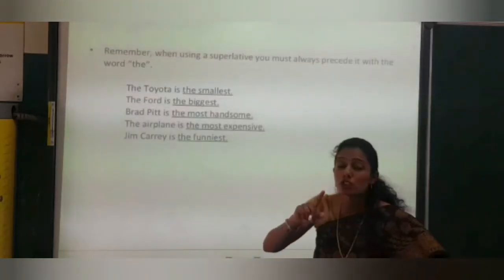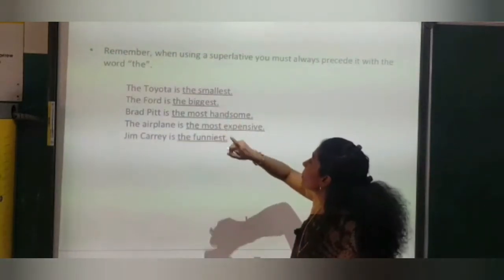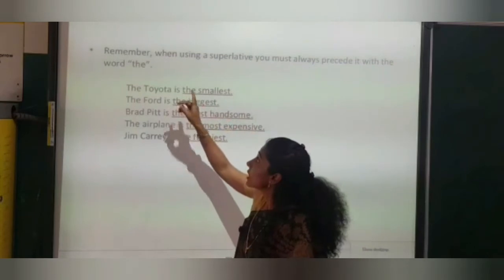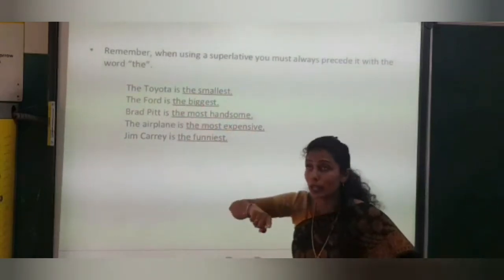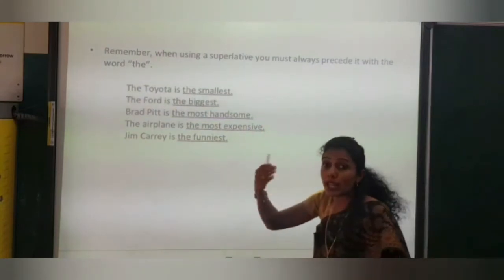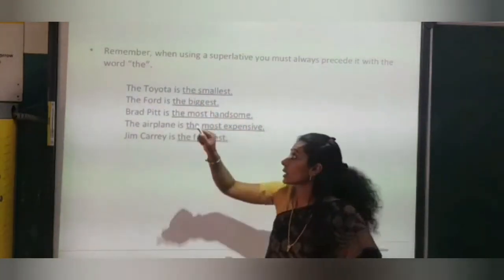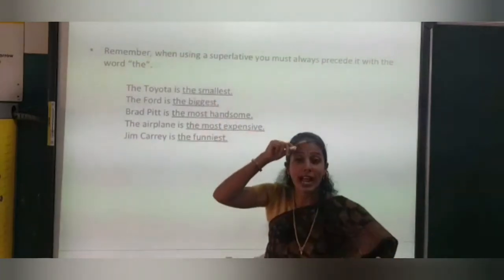Now you also have to remember one important point: whenever we use a superlative degree, it always is preceded, preceded means before, by the article. Don't forget to put the article "the" before the adjective.